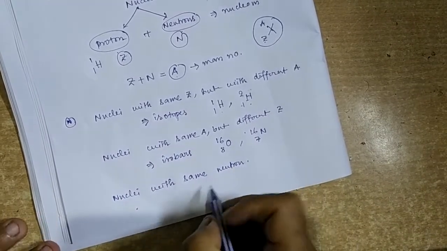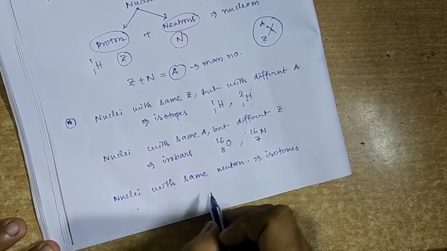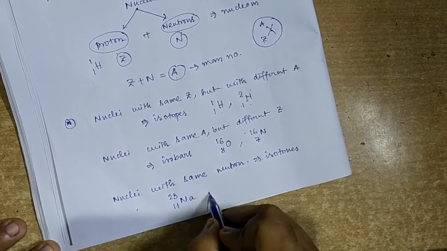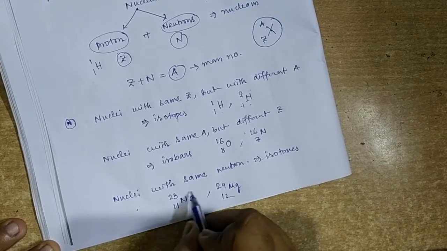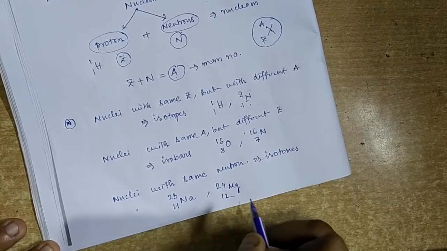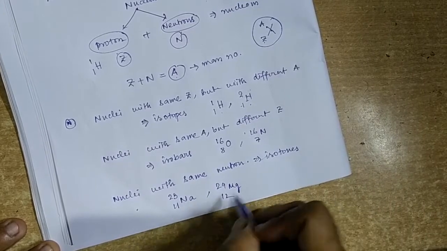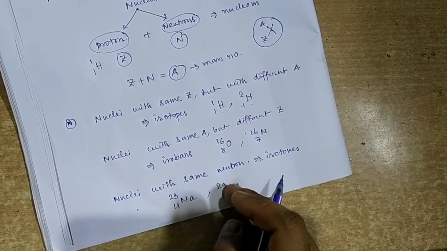Okay, and the next one is nuclei with the same number of neutrons. Clear? They are called isotones, for example sodium-23 with Z equal to 11 and magnesium-24 with Z equal to 12. Both sodium and magnesium have the same number of neutrons, that is 12 in both cases.